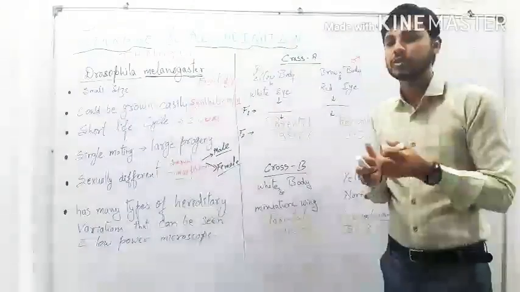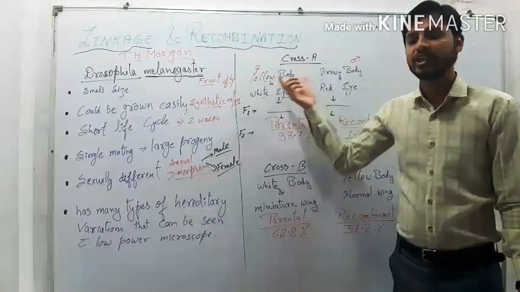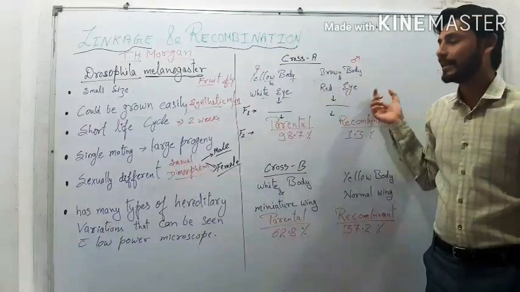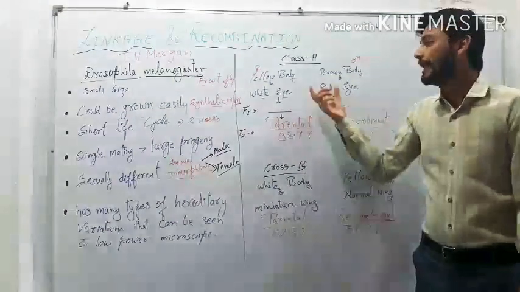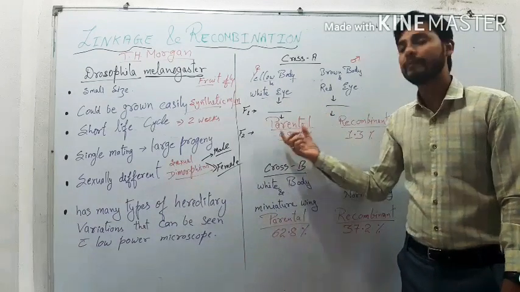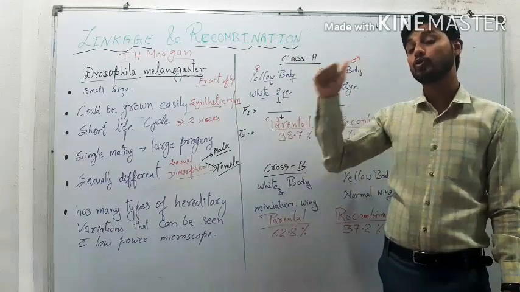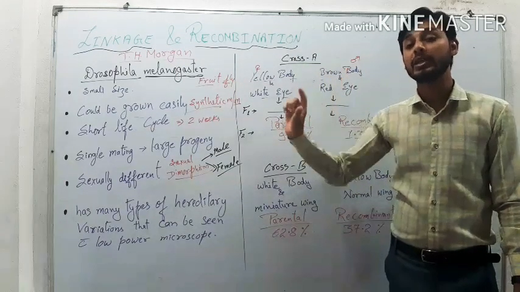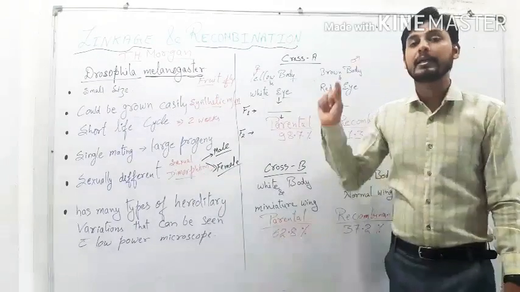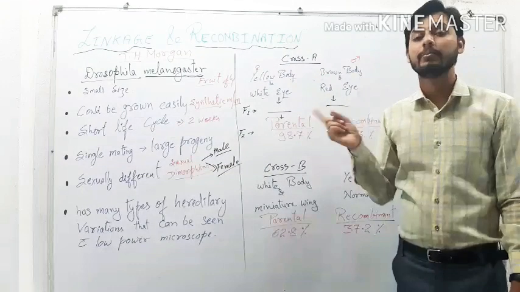So first and foremost thing here Morgan made the selection: one is the yellow body with white eye female, whereas the other is the brown body with red eye male. Now as per Mendel, the F1 generation came and then the F2 generation. We know very well, as per Mendel's case, in the F2 generation the ratio should come as 9:3:3:1. But in the case of Morgan, he did not get this ratio.